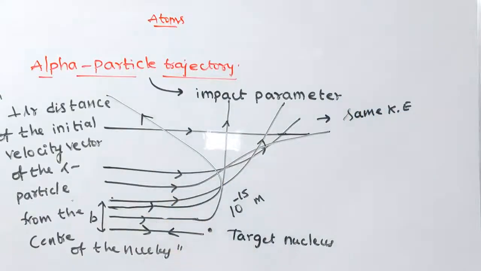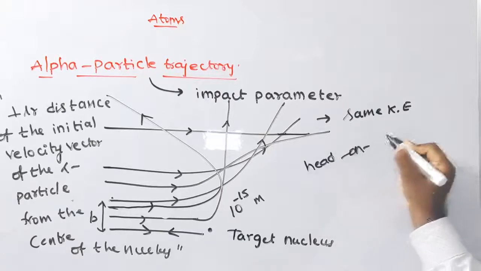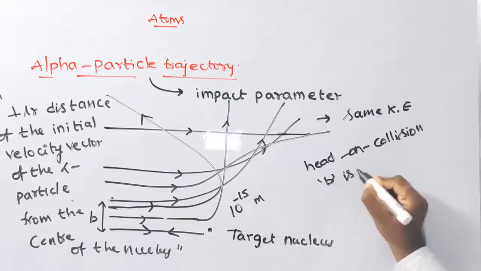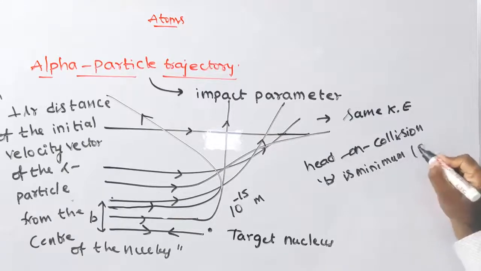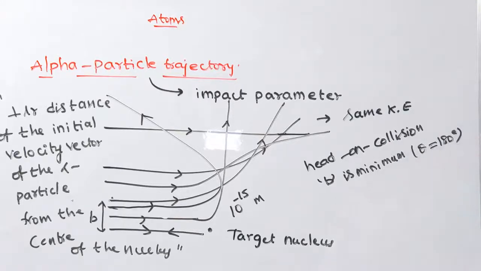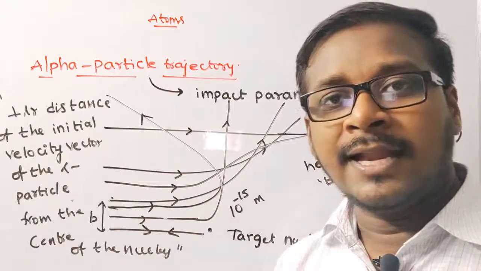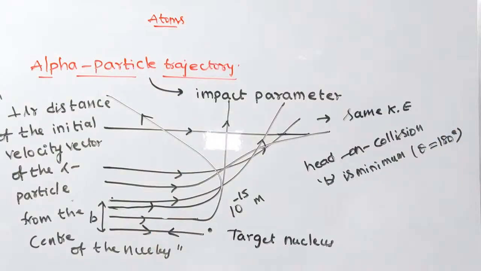In a head-on collision, the impact parameter b is a minimum. That means the angle is 180 degree. The minimum impact parameter means the particle rebounds or retraces its original path, then theta is equal to 180 degree.